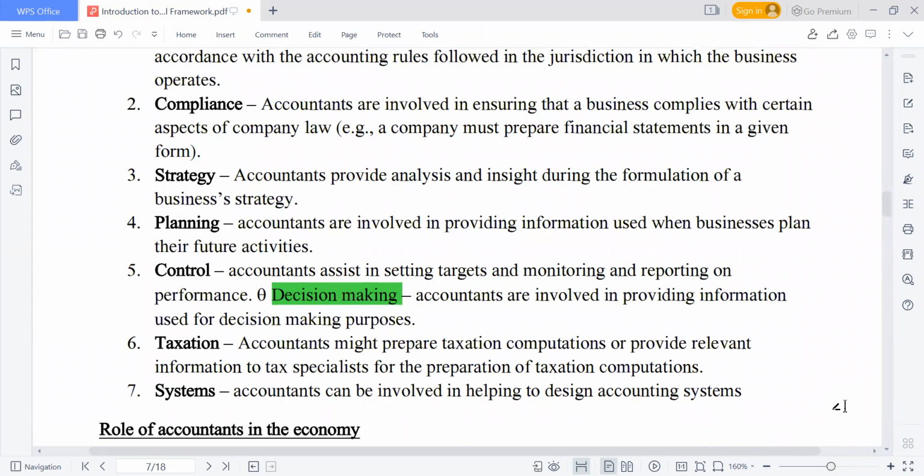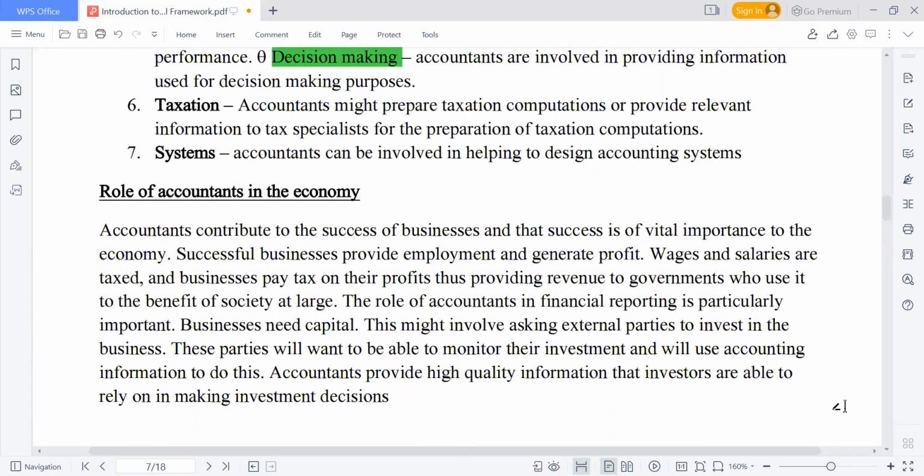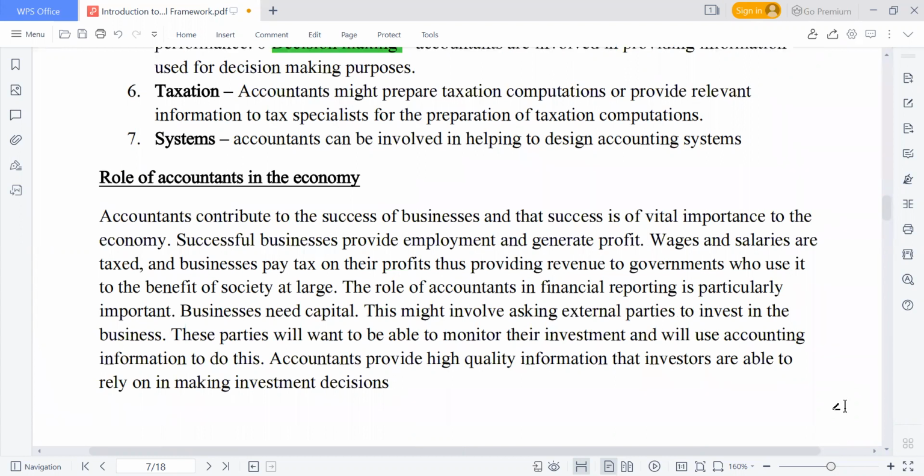So our role as accountants is not only in business, we also have a role in the economy as well. Accountants contribute to the success of business, and that success is of vital importance to the economy. If business is growing, the economy will also grow. There is a direct coordination between business and the economy. If a business is thriving, the economy will also be good.